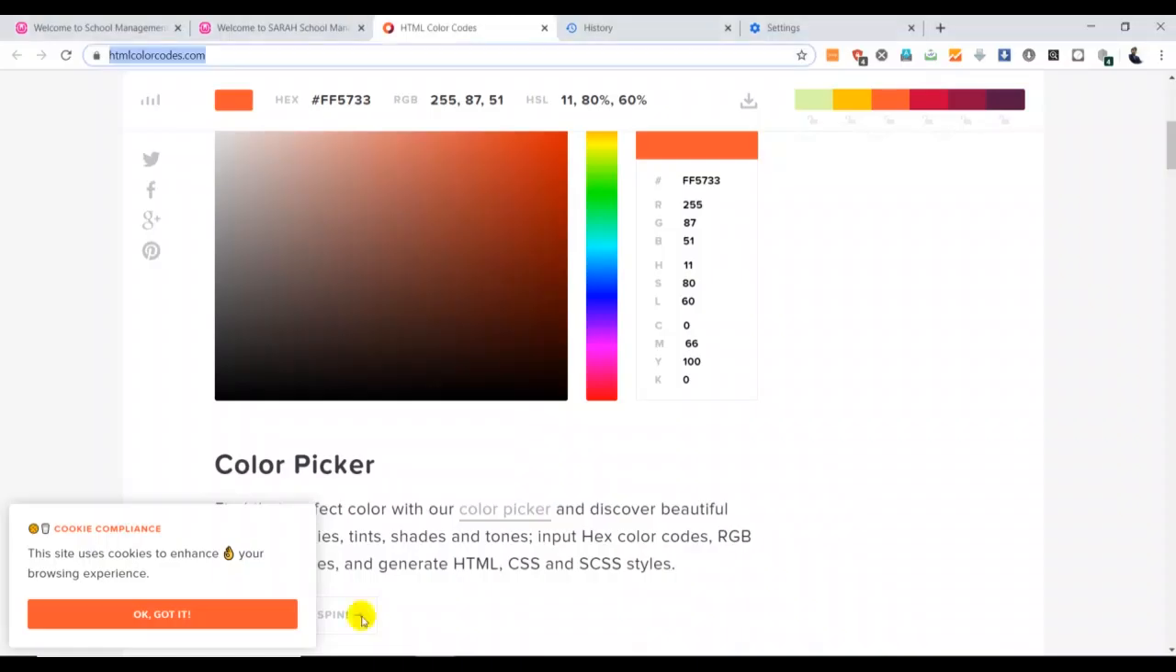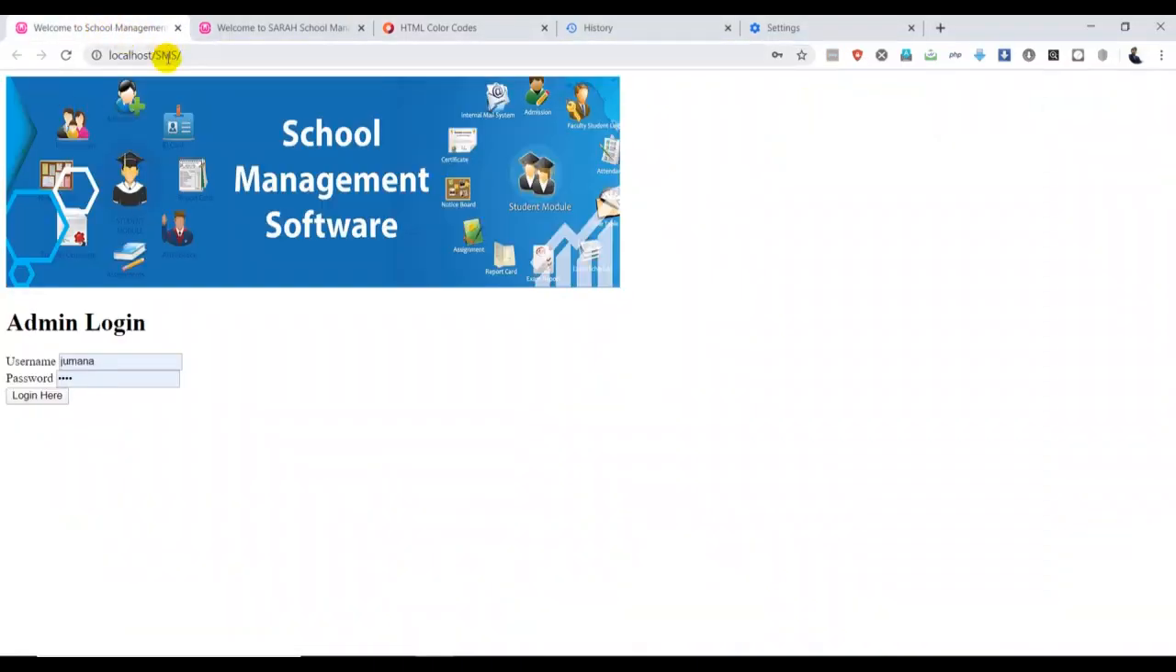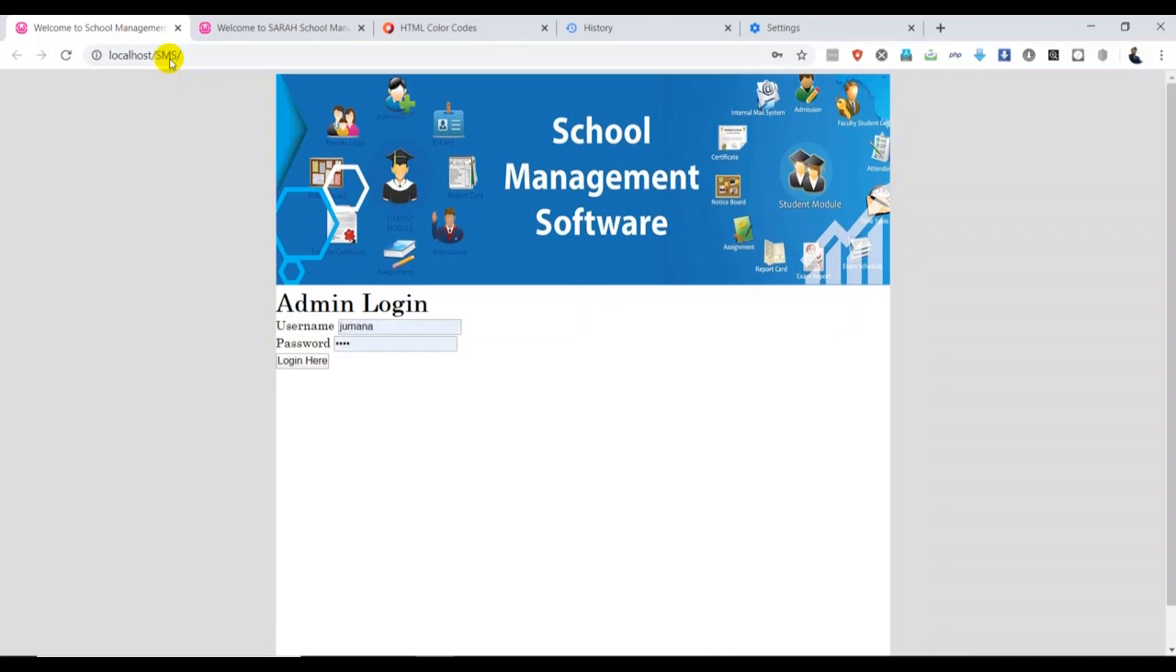I'll go back to my projects and I refresh. Here we go, guys. It looks very nice. Now we're putting background color and we're putting some margin, top margin and bottom margin, on my pages.